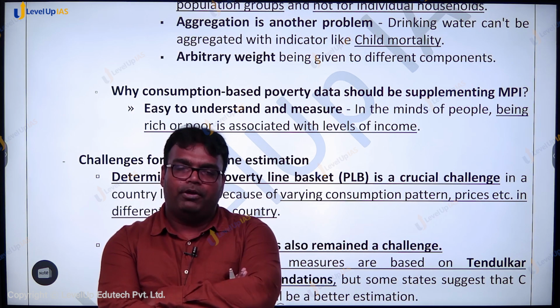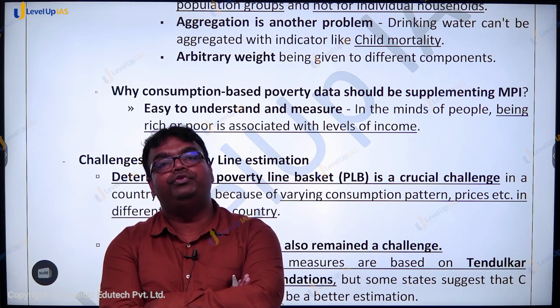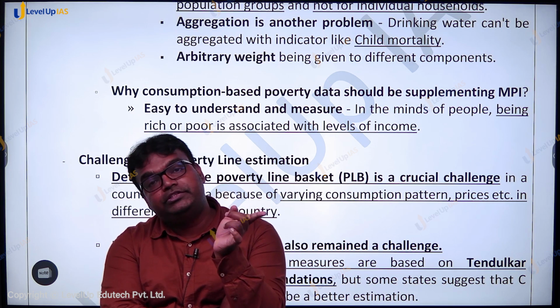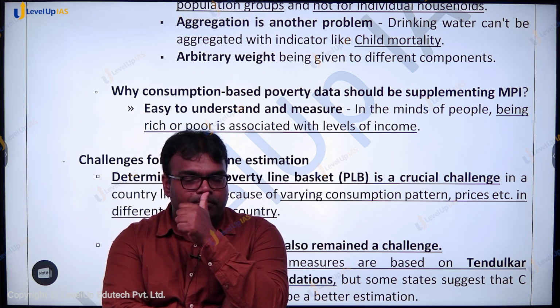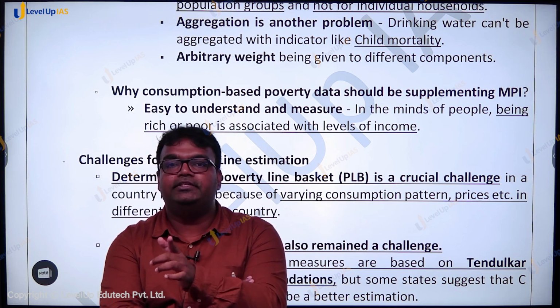So if we continue with the consumer expenditure based mechanism, we'll also be able to compare how much things have improved. Therefore, while the multidimensional poverty index is a good mechanism, consumer expenditure based mechanisms should not be sidelined.